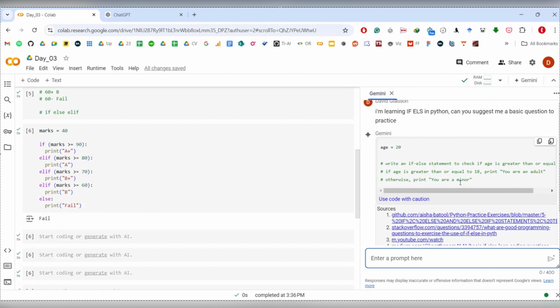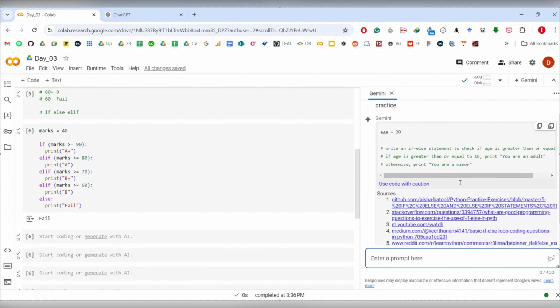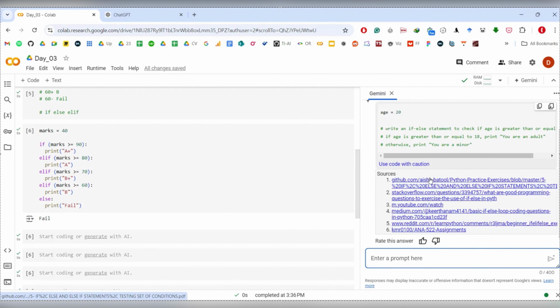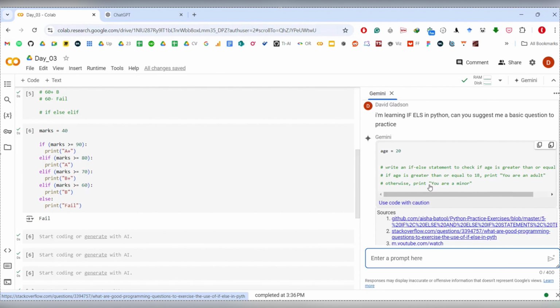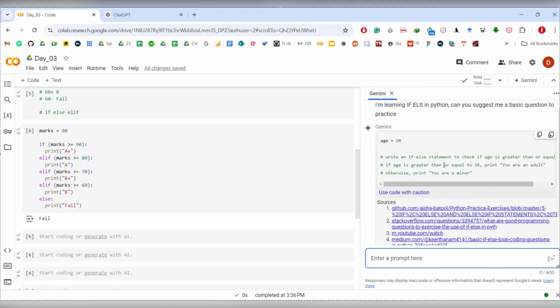Not just is it giving you the question, it is also giving you some sources, so where exactly it is fetching the answer from, if you want to read the answer as well. Isn't this amazing? You can keep using this feature, you don't have to open anything externally. You can just use Gemini and keep having a conversation here itself.